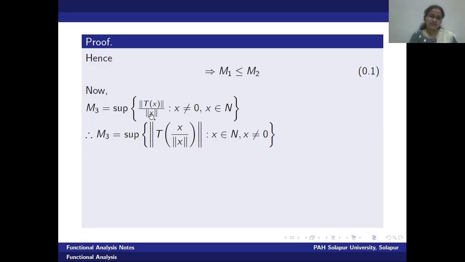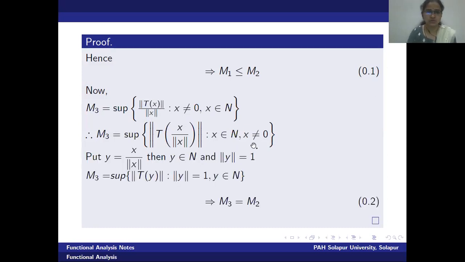Therefore, we get the norm of T of x upon norm of x. But knowing T is linear, I can observe that the scalar norm of x can go inside the bracket, T of x by alpha, which I can write as T of x by alpha. Therefore, this statement will be the supremum of norm of T of x upon norm of x, provided x is in N and x is not equal to 0.